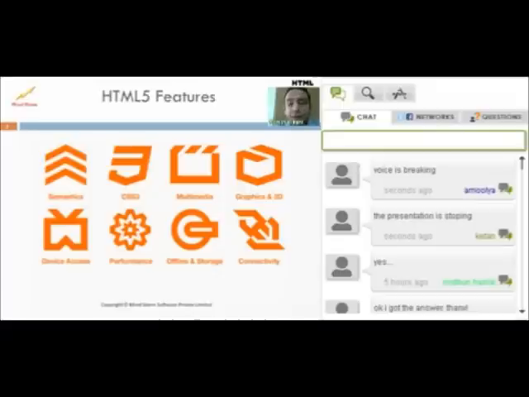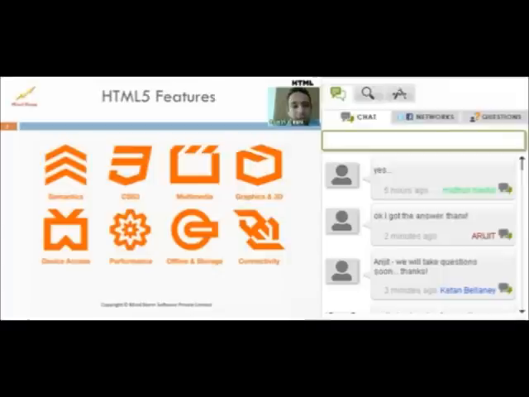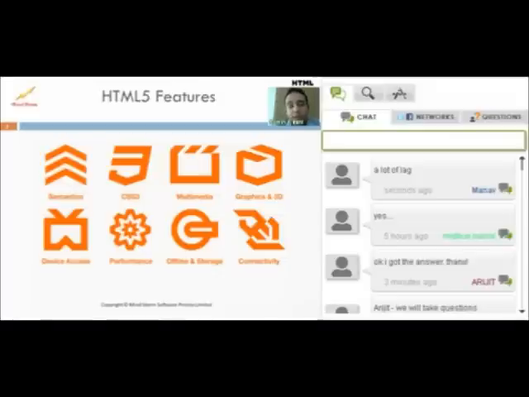Multimedia is one of the key features that's normally talked about in the press, and it's always spoken of in relation to Flash. Multimedia is basically your audio and video, and HTML5 actually makes audio and video first class citizens. What that means is that there are new tags, which we'll see in a while, introduced by HTML5 for audio and video. It's as simple as using your image tag, where you simply take a source and point it to either an image. In this case, for audio and video, it will be pointing to your audio file or the video file.